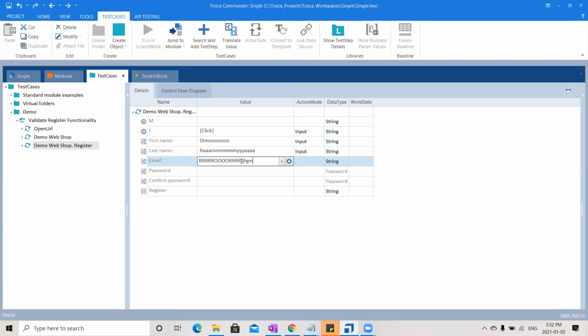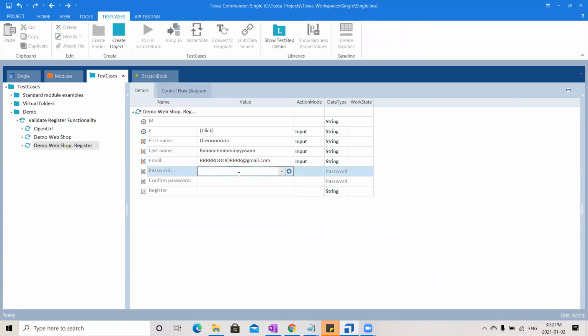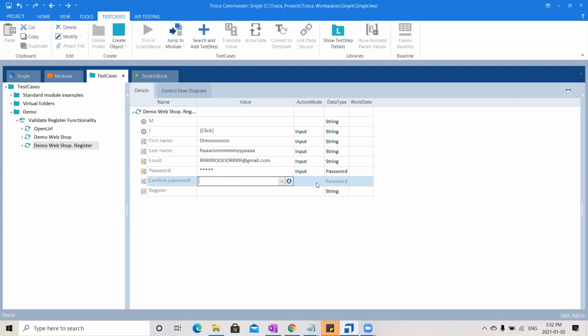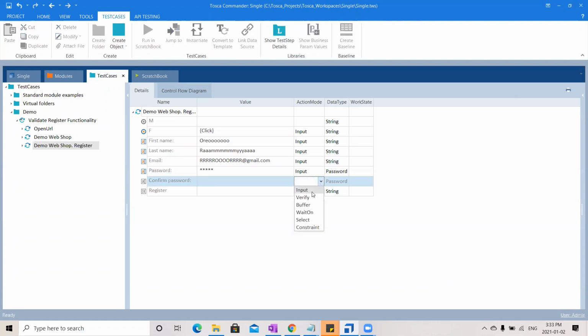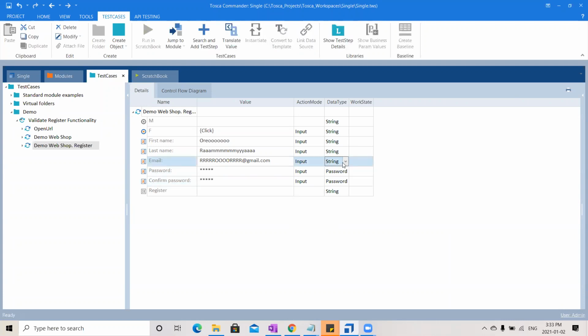At gmail.com, some dummy value I'm passing. And password, paste at 123. In password, if you notice, there are two data types. Not only in password, even these fields have data types, but usually we don't bother about the data types. I'll show you the difference between the password data type and the normal string data type.